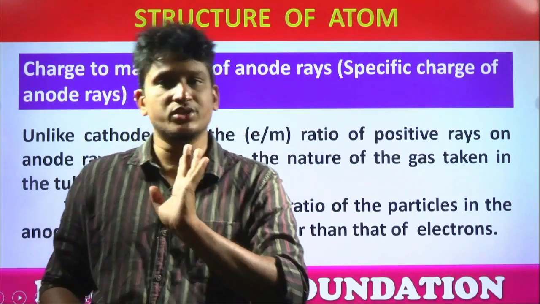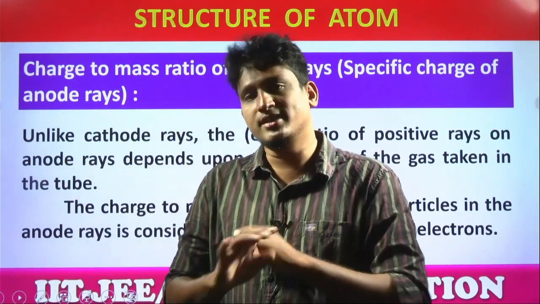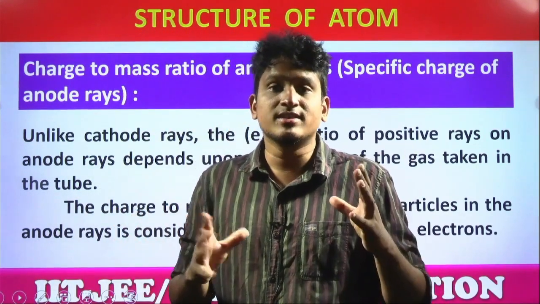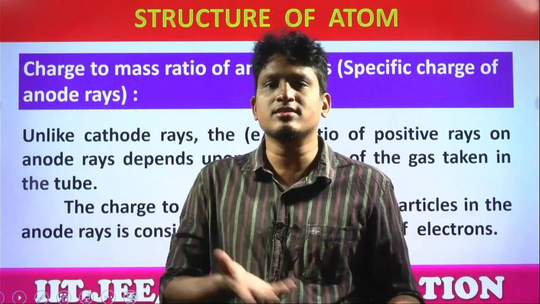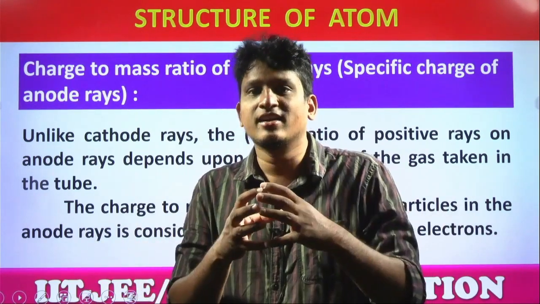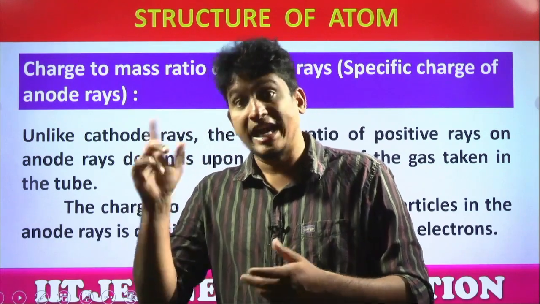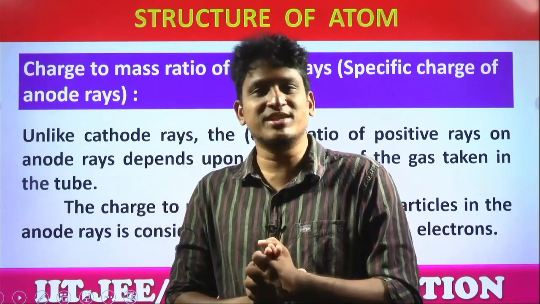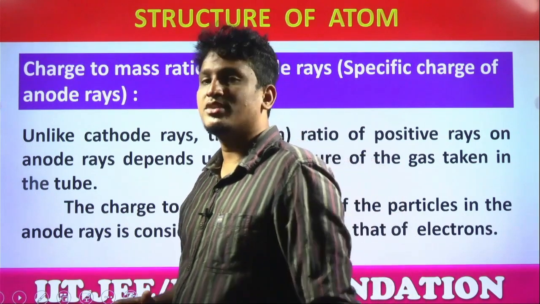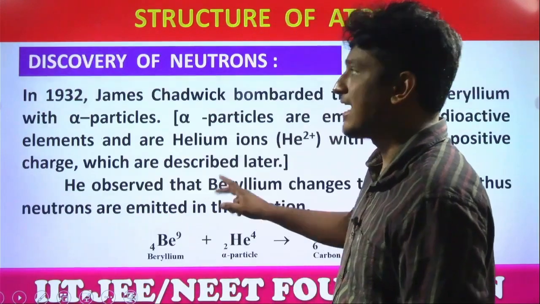That's why the e/m ratio for cathode rays is always the same. But for anode rays, it is not the same. Sir, why is it not the same? A proton is also plus 1, but they're combined. If 2 protons combine, what is the charge? Plus 2. What is the mass? 2 mass. Instead, there are neutrons also which provide the mass. Yes or no? That's why the e/m ratio of anode rays is different for different gases.